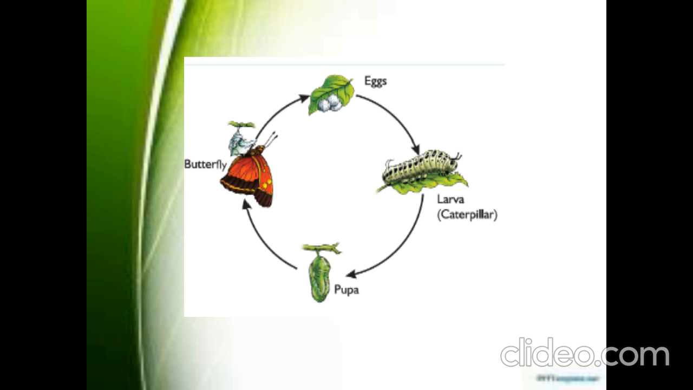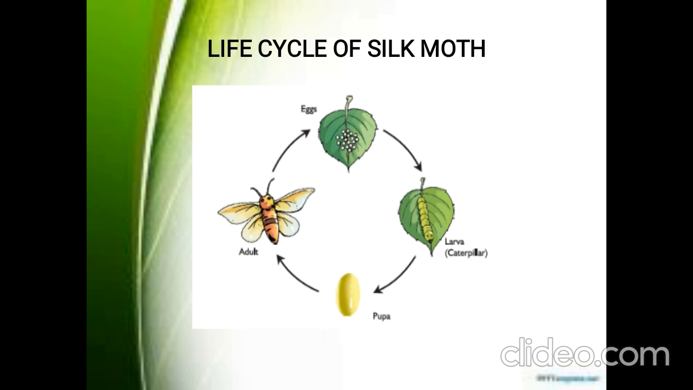What is that? Chrysalis. Okay, so from the chrysalis the adult butterfly will come out and start to fly. So the butterfly will live only for a short period of time. Within that period it will lay the eggs again. So in this way the life cycle of butterfly will happen, right? Today we are going to see about the life cycle of silk moth. This is also as same as the life cycle of butterfly, right?